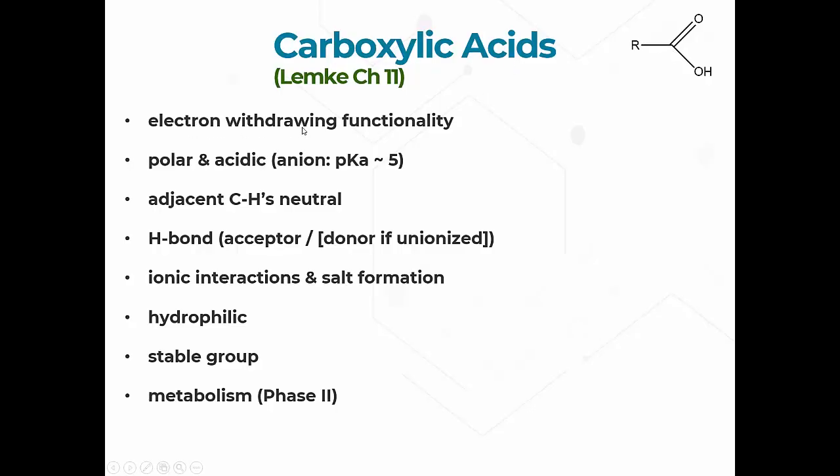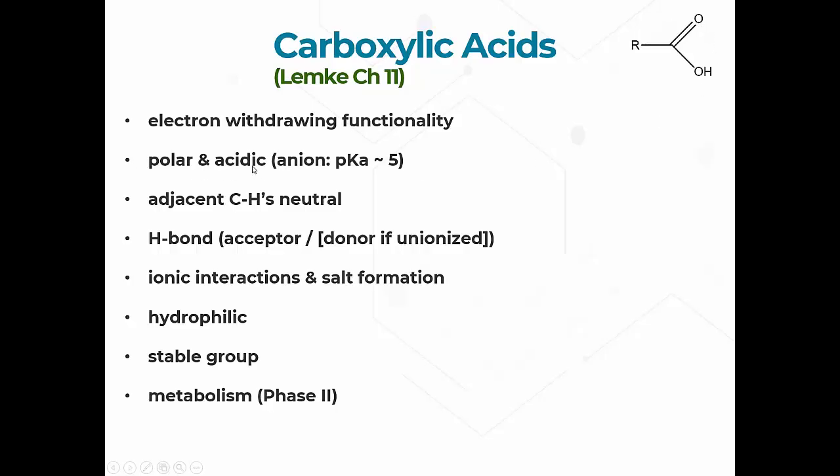It's an electron withdrawing functionality. So what does that mean? It means that it pulls electrons towards it. If you have another group over here in this R region, electrons could be pulled from that R group, which could influence the properties of this R group. That's what we mean by an electron withdrawing functionality. It's polar, so it likes water. These things can interact with water quite well.